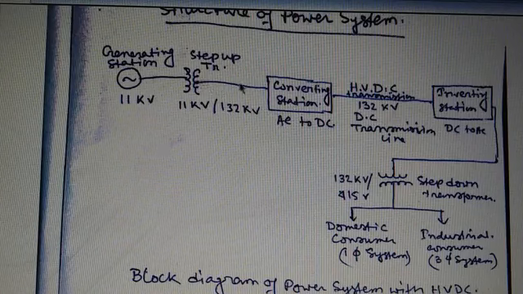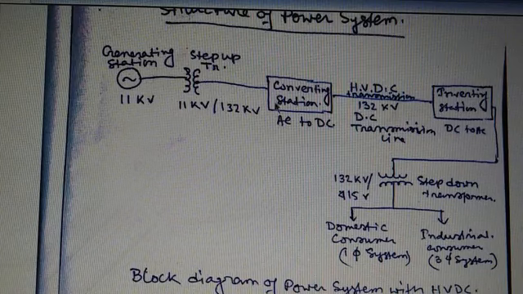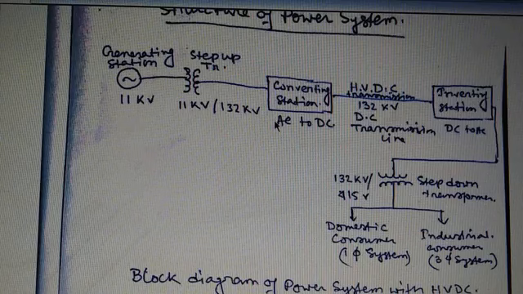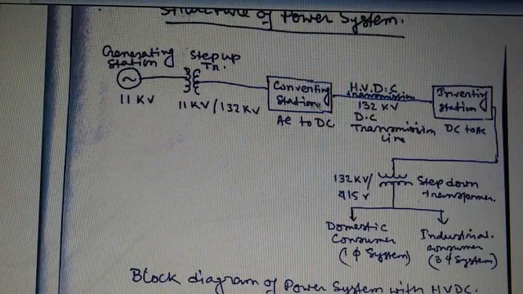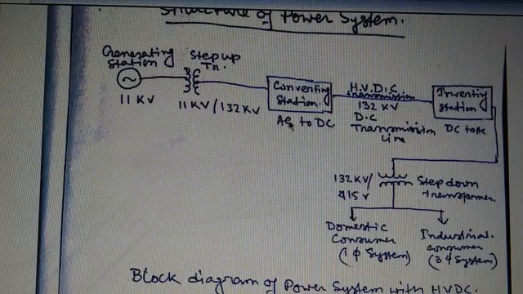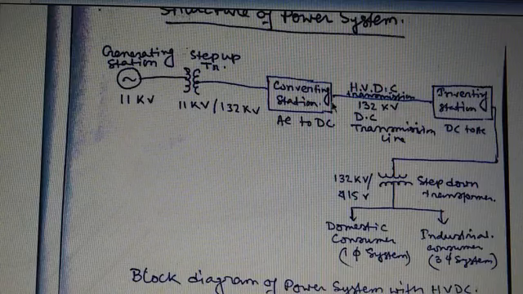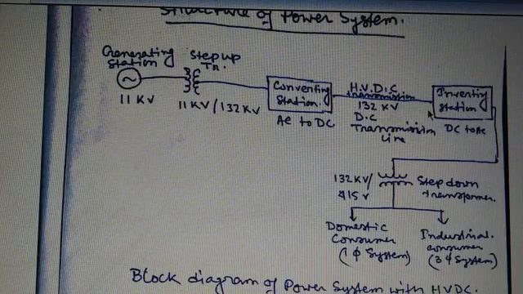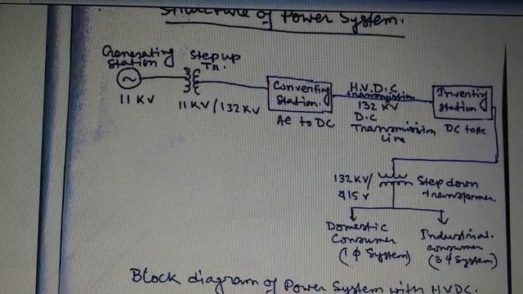So generally the block diagram indicates the high voltage DC transmission system. After generation, the next part of the power system is called transmission. The transmission voltage must be high voltage, but it may be AC voltage or DC voltage. Here the block diagram indicates the high voltage DC transmission line. At first we convert this 132 kV AC system into a DC system with the help of a substation which is called the converting substation. Here the 132 kV AC is converted into 132 kV DC, and then after the converting station the whole transmission line is at 132 kV, which is called the high voltage DC transmission system.